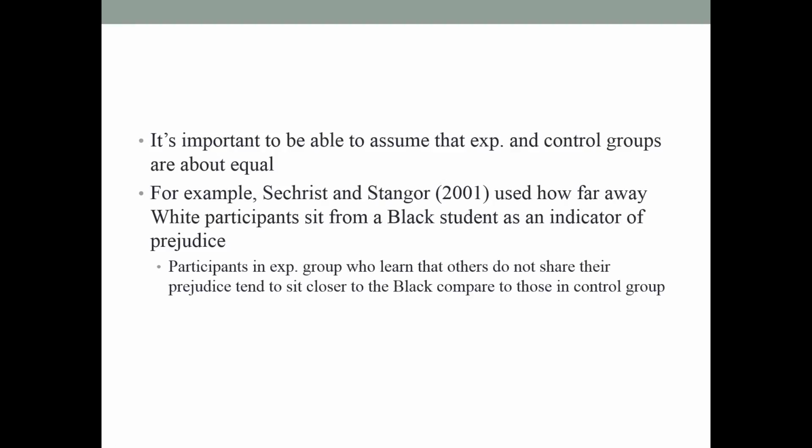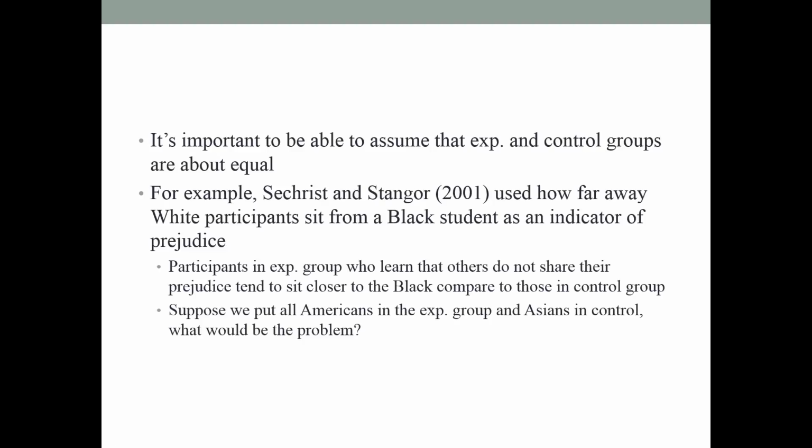Now, everything being equal, only one thing is different: in the experimental group, they learn that others do not share their prejudice. This is the only thing that is different across the two groups. Now, if that is the case, and then the result is sitting distance being different, then we have reason to believe that this IV indeed causes the DV. Okay, hopefully that makes sense. In other words, random assignment is very important.